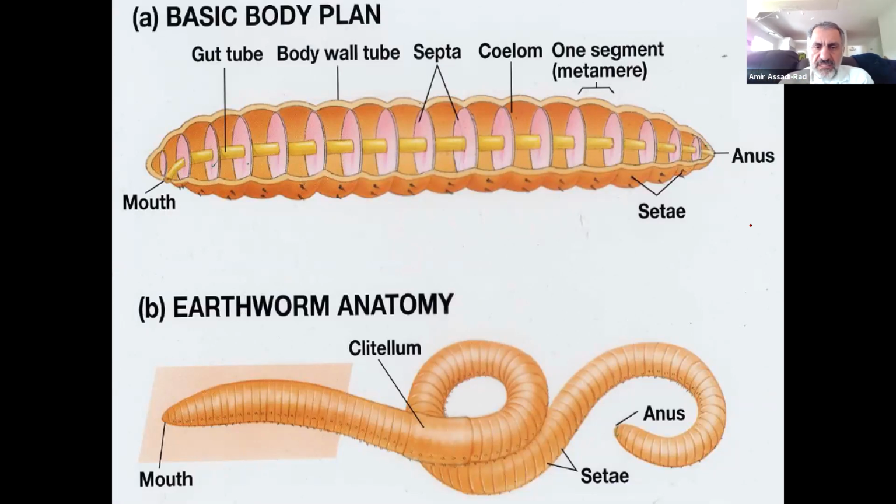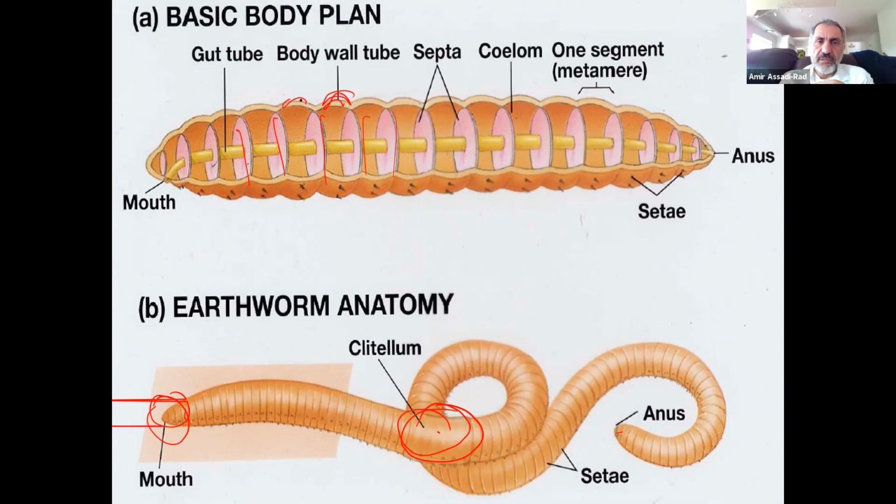So here is the clitellum. If you get an earthworm, you don't know where the head is. The mouth is the closest end to the clitellum, that is the head part. Okay, and the anus is farthest away from the clitellum. So this is a general diagram of annelids. As you can see, these are septa right here. It separates each segment. This is a metamer.